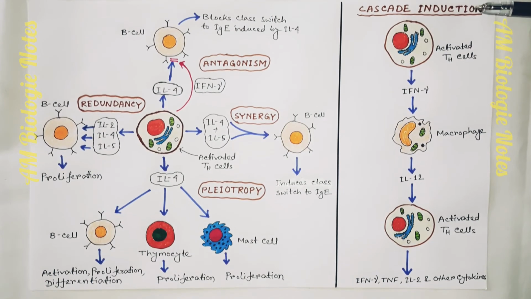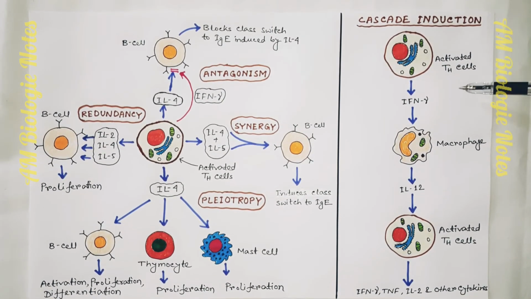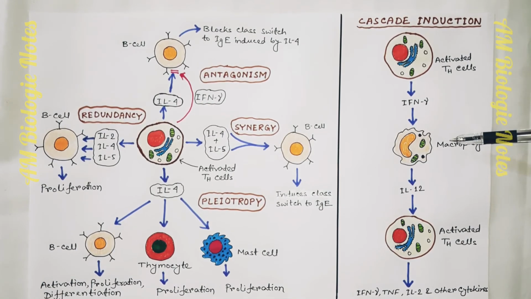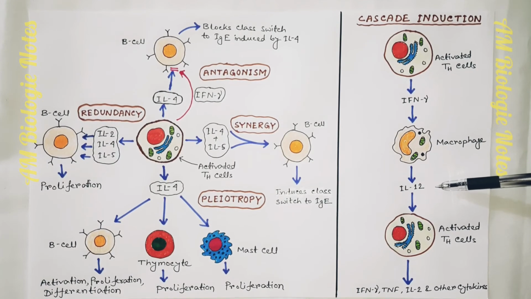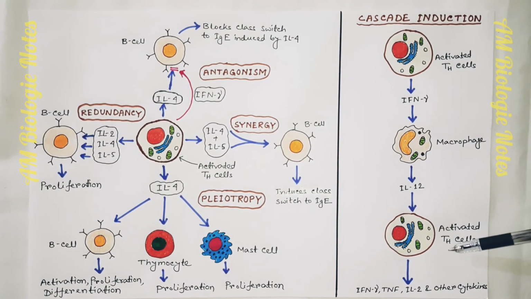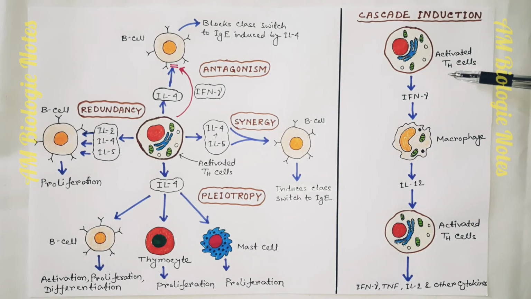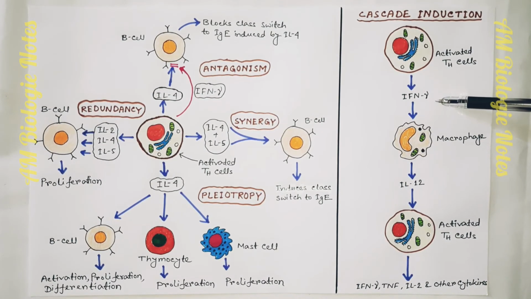This is cascade induction. It occurs when the action of one cytokine on a target cell induces that cell to produce one or more other cytokines, and those cytokines in turn may induce other target cells to produce other cytokines. So, you see, these activated helper T cells produce IFN gamma.